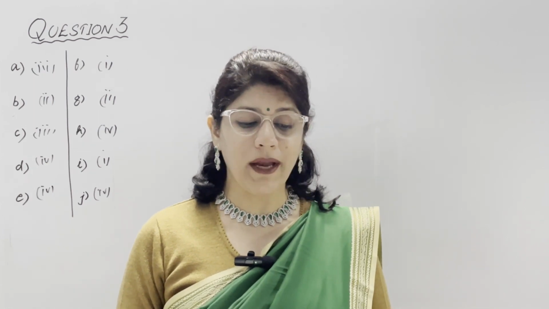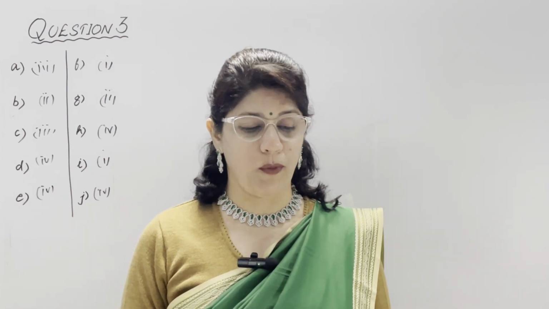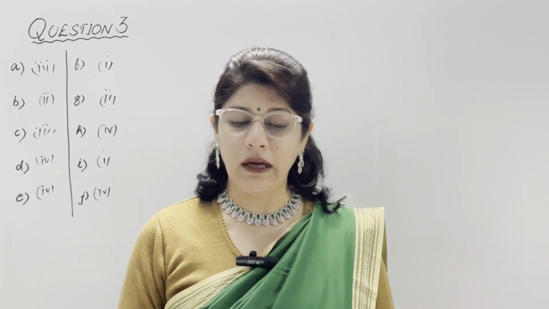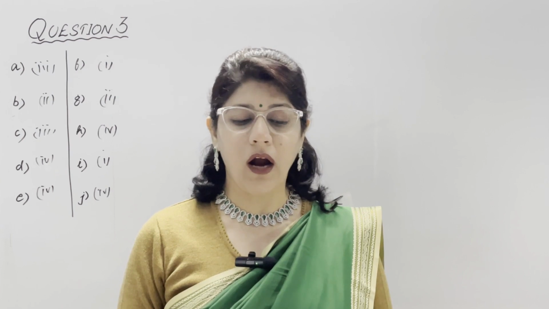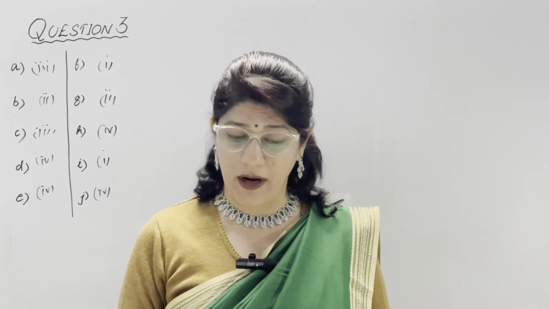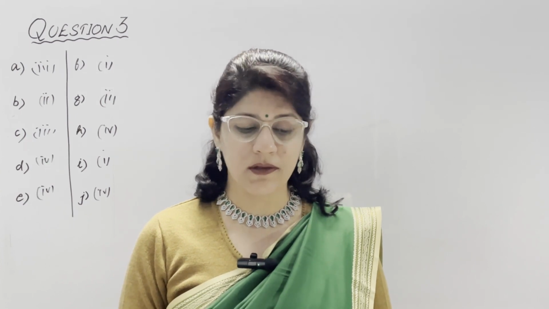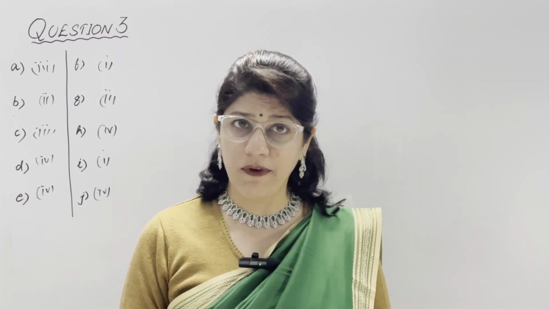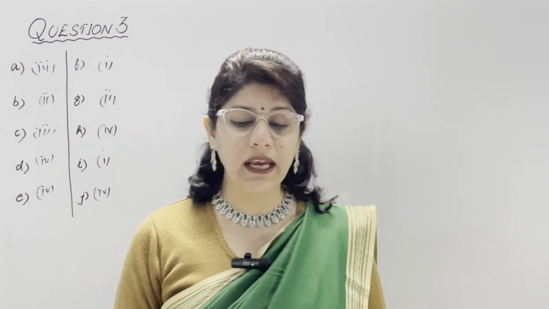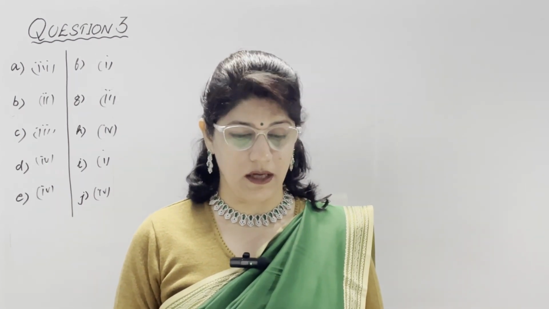State 3 reasons why tank irrigation is more popular in peninsular India. So the headings are uneven rocky plateau, hard rocky terrain, underlying impervious hard rock strata, natural depressions, seasonal rivers or rain-fed rivers you can write. Out of these points you can explain any 3 points in a little bit of detail.